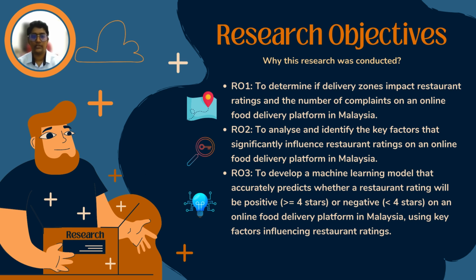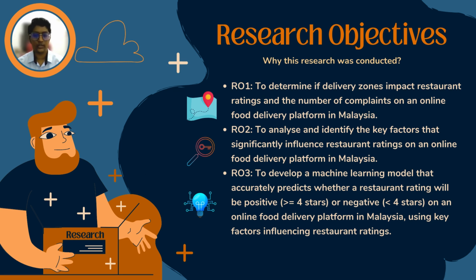The first area is delivery zones. The objective is to determine if delivery zones in Malaysia impact restaurant ratings and user complaints. Understanding these variations can help platforms tailor their services effectively. The second area is key factors influencing restaurant ratings. The objective is to identify the critical factors shaping a customer's online food delivery experience.